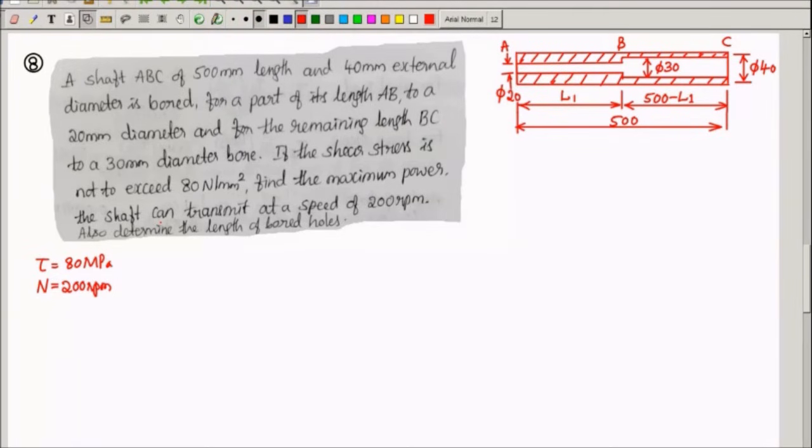Let us try to find that. The torque equation is T by J equal to tau by R, but this is a hollow shaft, so I'll write R naught here. Or I can say T is equal to tau into pi D naught cube into 1 minus D naught power 4 divided by Di power 4, divided by 16.